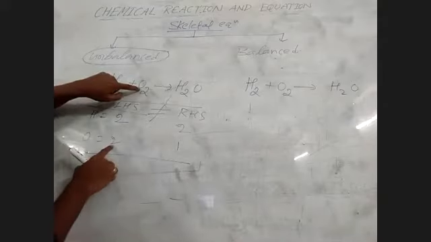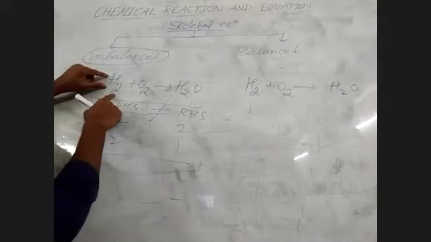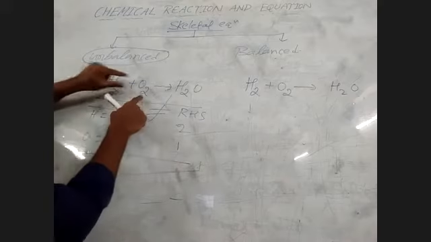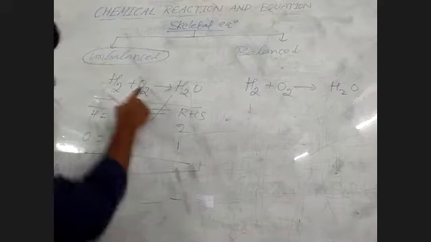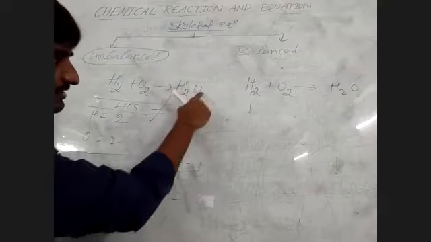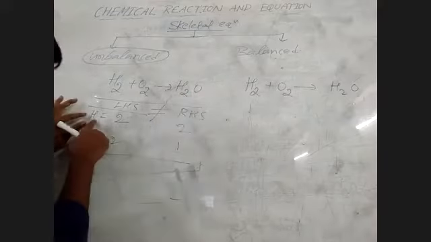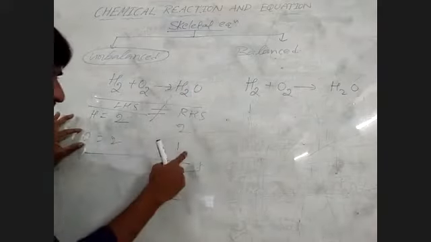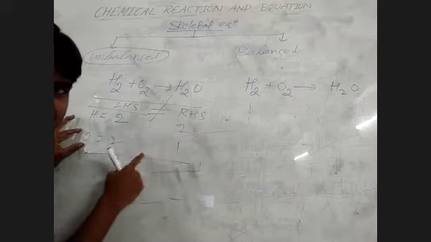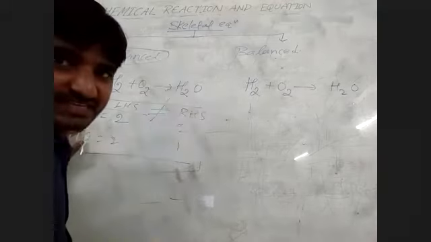What happened here? Hydrogens are 2, oxygens are 2, because the subscript value is 2. That's why 2 hydrogens and 2 oxygens. On the right, how many hydrogens? 2. Oxygen has no subscript value, so that's why 1. So hydrogen 2, 2, and oxygen 2, 1. They are not equal, so this is called an unbalanced equation.